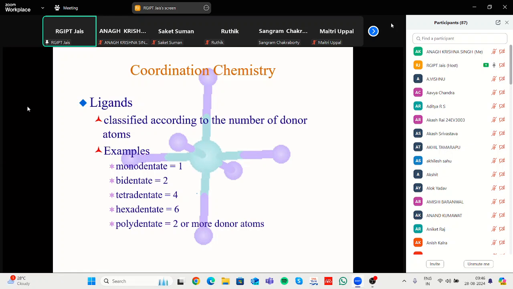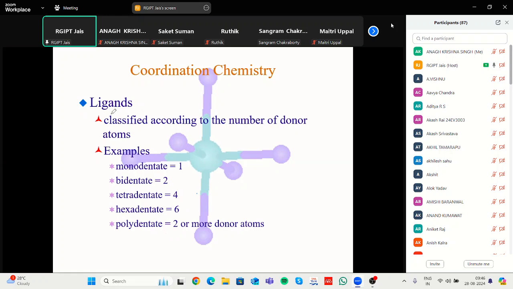Monodentate means only one site donates towards the metal. Bidentate means it has two donating sites. Tetradentate means a total of four sites donate towards the metal. Hexadentate, polydentate means more than two.